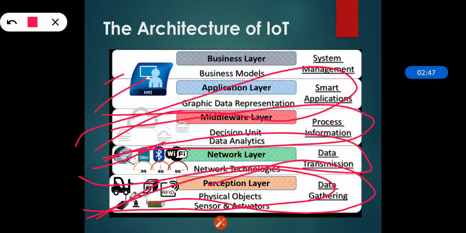The application layer is used for smart applications. It presents the data in the form of smart city, smart home, smart transportation, vehicle tracking, smart farming, smart health and other kinds of applications. Then comes the business layer, that is the system management. It is all about making money from the service being provided. That's why its main role is system management.